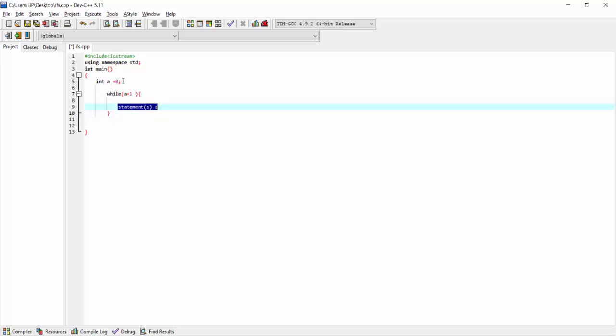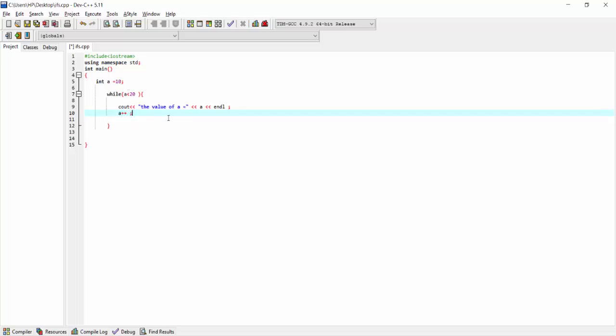So let me give you an example over here. I'll change this value to be 10, and I'll change this to be while a is less than, say, 20, and what I'll do is I'll cout the values. I'll cout the value of a is equal to the variable, and after this line is executed, I'll say a++. So let me run this.